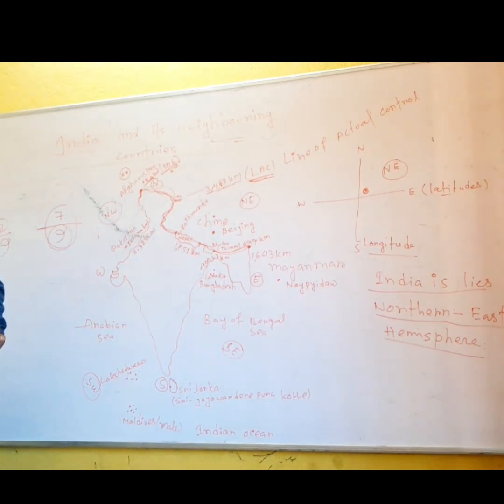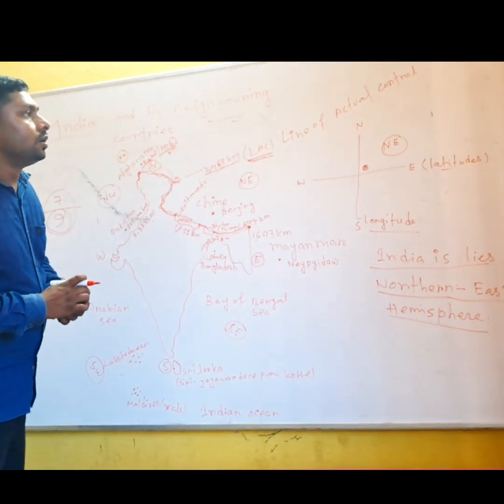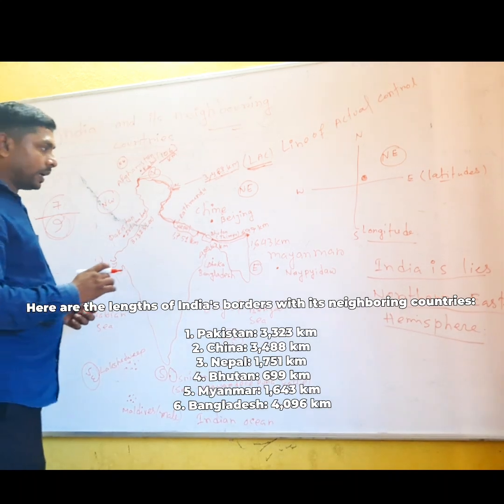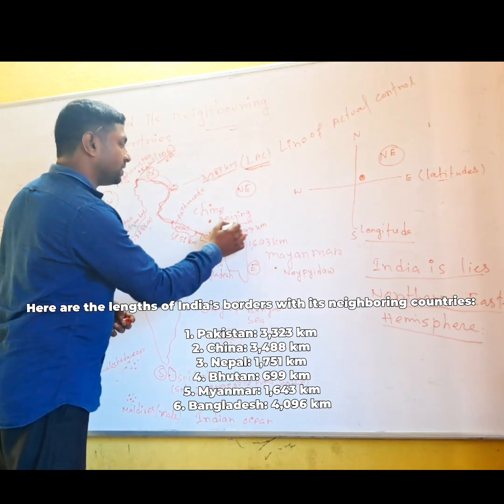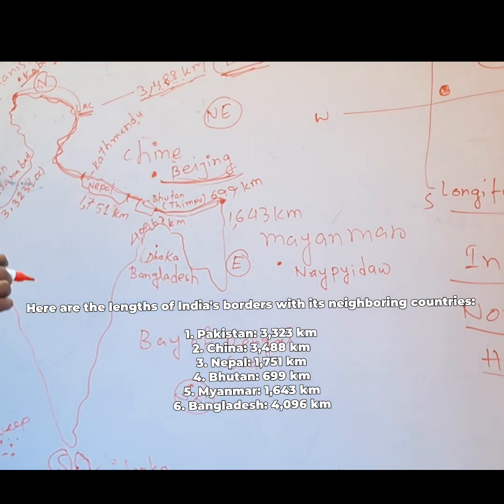3,488 kilometers. Now come to the next, China. China is the 4th largest country in the whole world, and China's capital name is Beijing. Okay, now come to the next point.